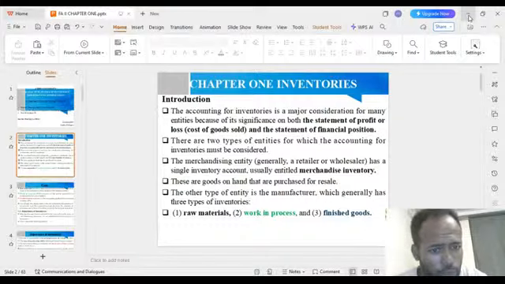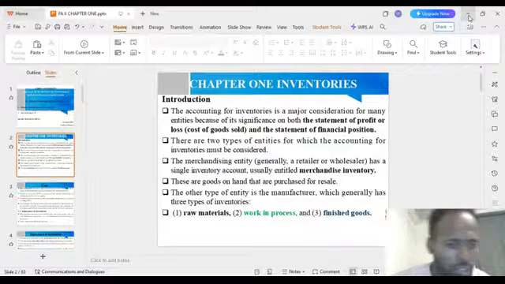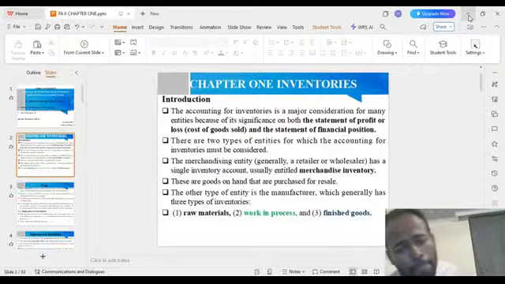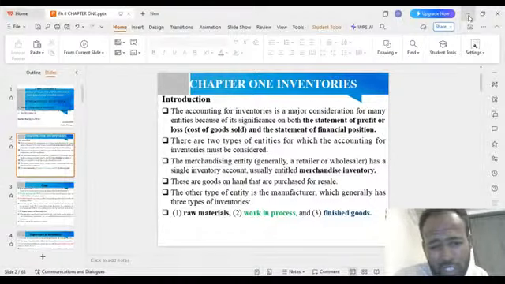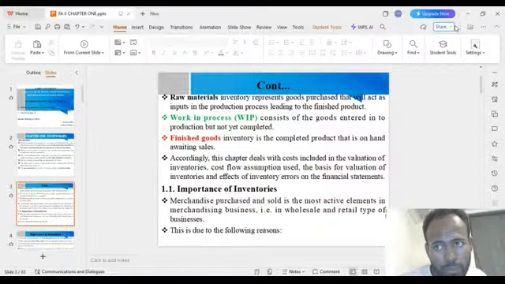The other type of entity, a manufacturer, has three types of inventories. As you learn in any accounting course, they are raw materials, work in process, and finished goods. You know their definitions also. Those are very important concepts.